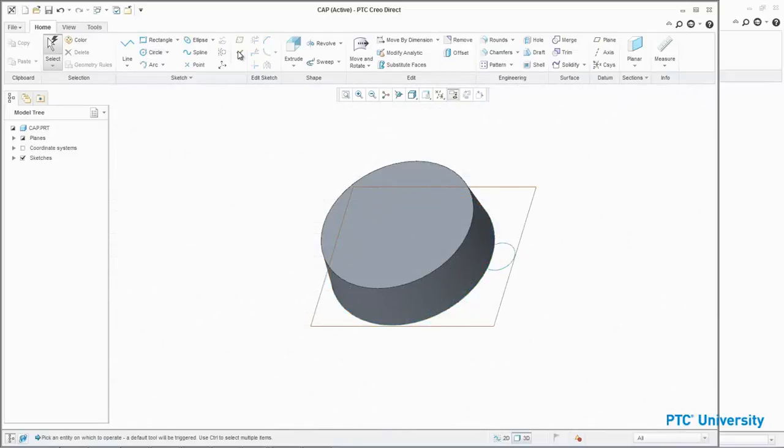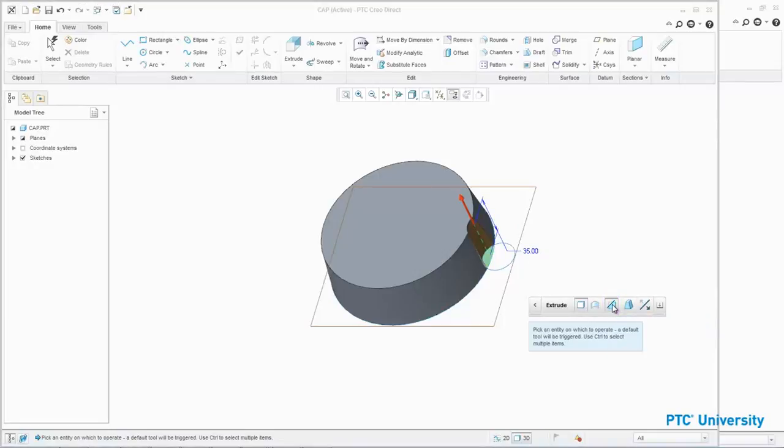Click Complete Sketch. Query select the smaller sketch region in the smaller circle. Drag the extrude depth upward to 35. In the Options toolbar, click Remove Material. Click Taper and edit the value to -7. Middle-click to complete the extrude.